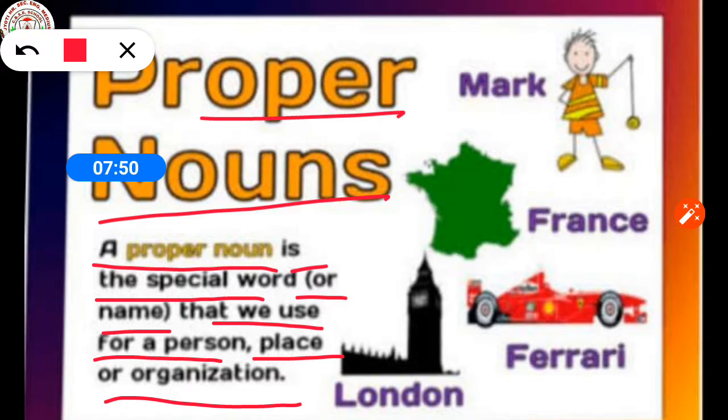For example, Mark, France, Ferrari, London. Mark is the name of a boy. France is the name of a place. Ferrari is the name of a car. London is the name of a place. So these all are proper nouns.